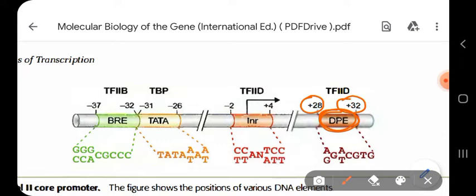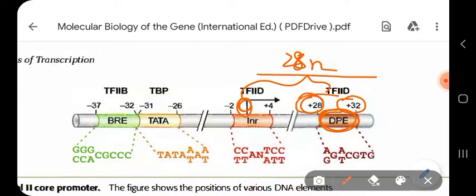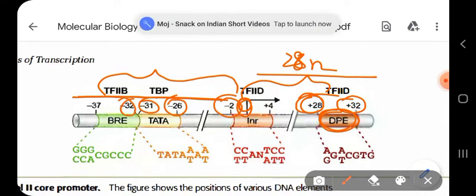It means that this DPE element is located 28 nucleotides away, or 28 base pairs away, from the transcription start site. Well, the arrow mark is your transcription start site. Now, as it is located on the downstream, a plus symbol is given. Whereas in case of upstream, where no transcription occurs, only regulation of transcription occurs, there a minus sign is given. Okay.